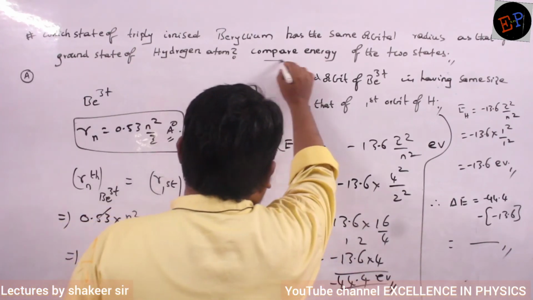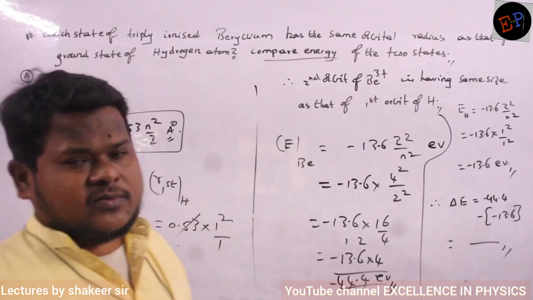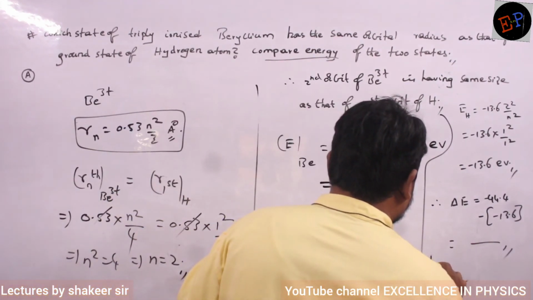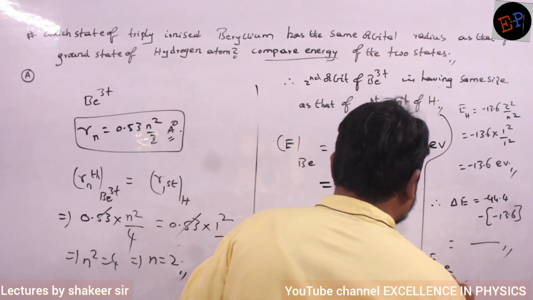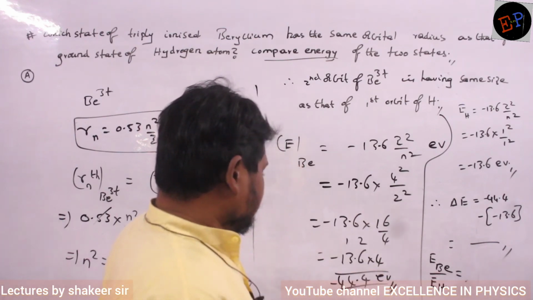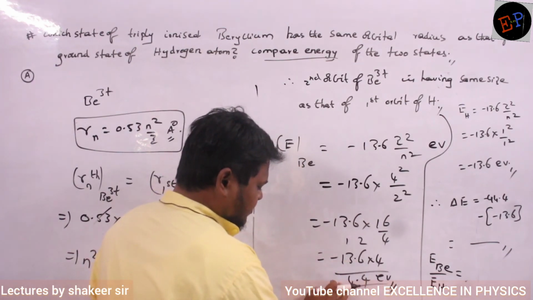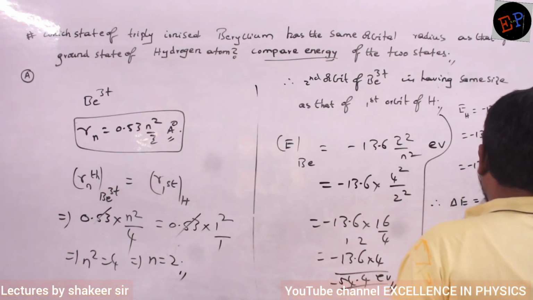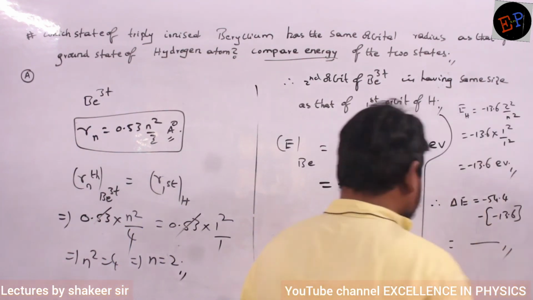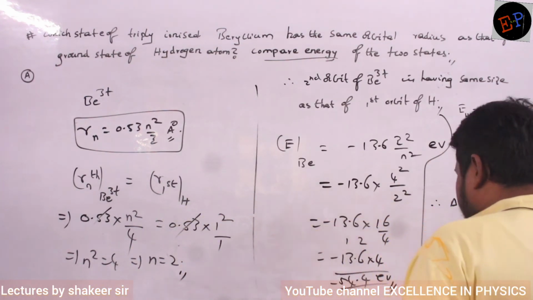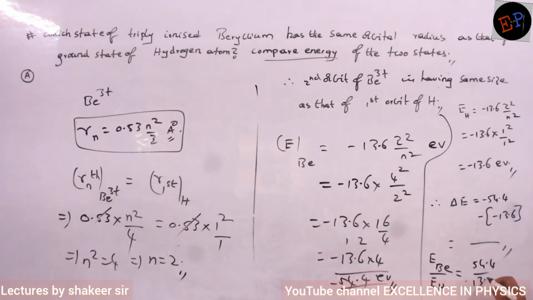So he is asking to find out the comparison number. Comparison means generally we have to take the division, the ratio of both of them. So therefore, energy of beryllium divided by energy of hydrogen. What is the energy of beryllium? Sima, this is 54.4, and here also 54.4. Energy of beryllium is 54.4 divided by energy of hydrogen, 13.6. How much is it? 4.